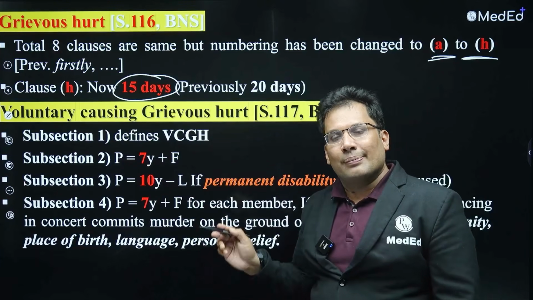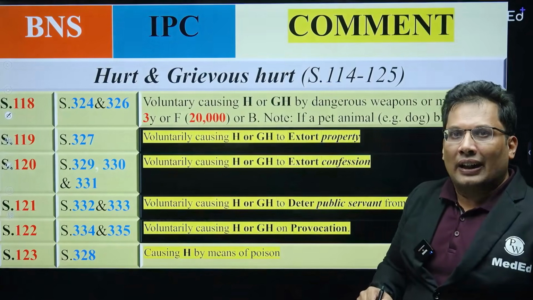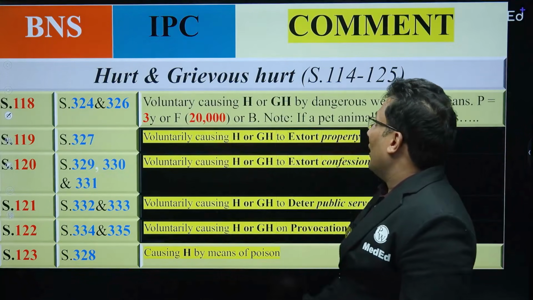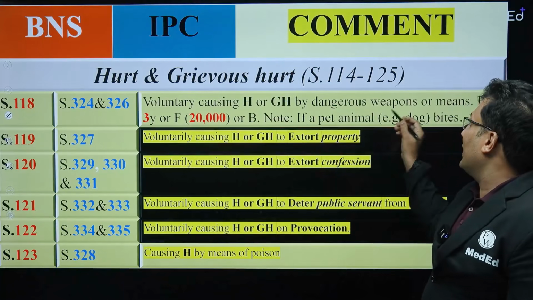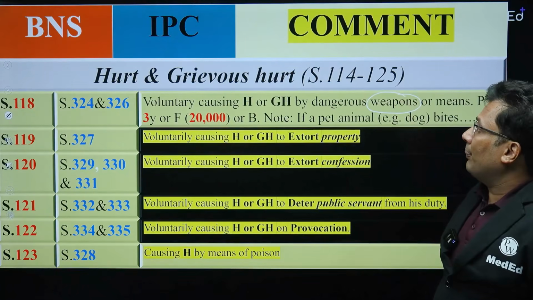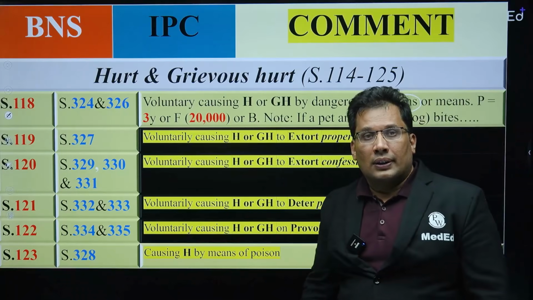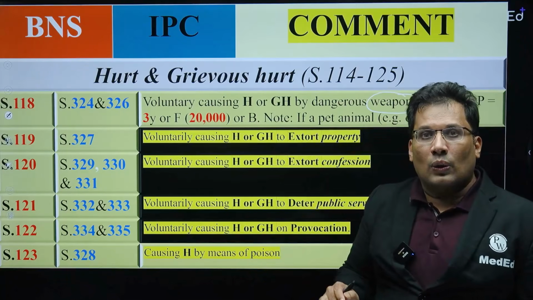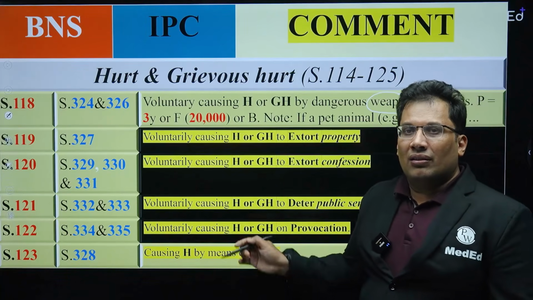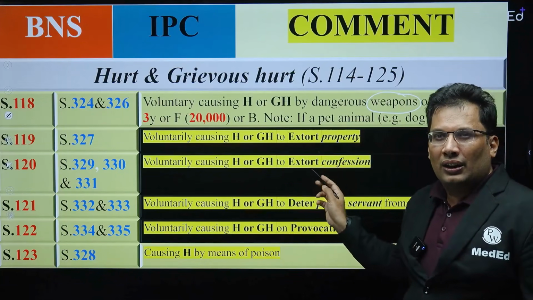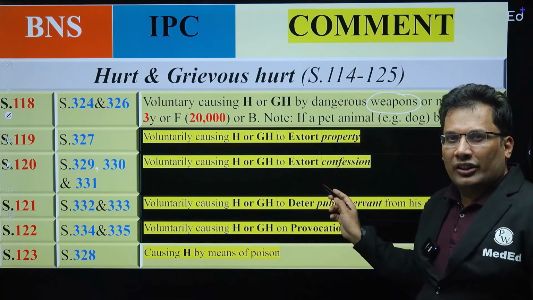So grievous hurt is 116. Next is 118. 118 is voluntarily causing hurt or grievous hurt by dangerous weapon. Dangerous weapon, for example, dog bite. So that is 118. 119, grievous hurt or hurt to extort property. 120, that is confession.